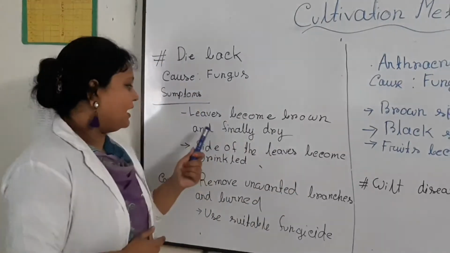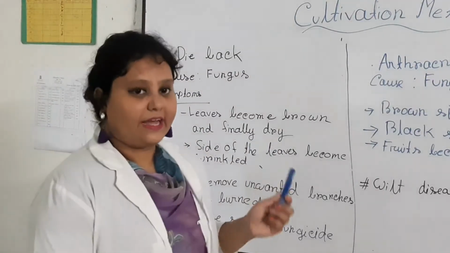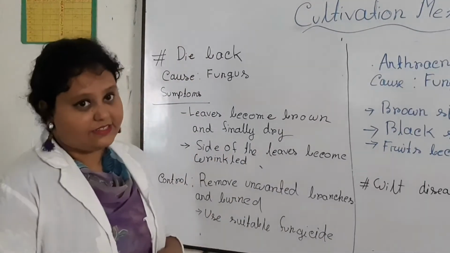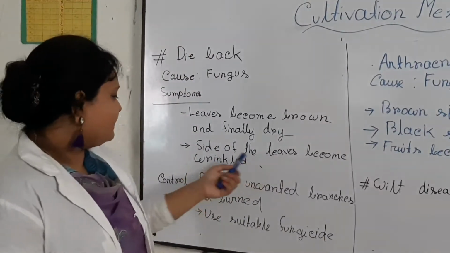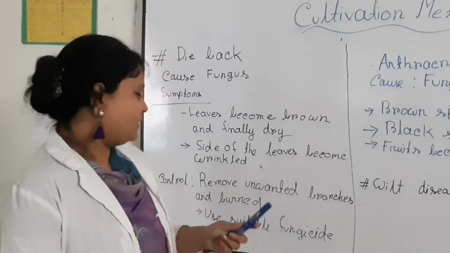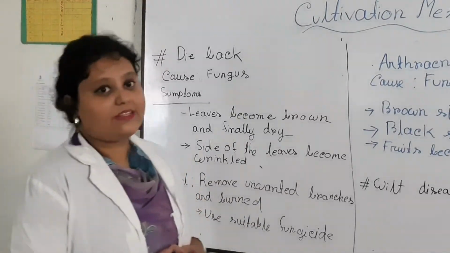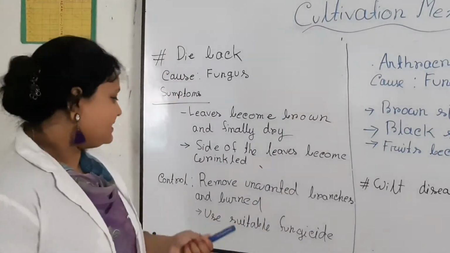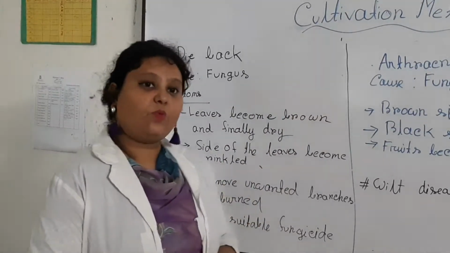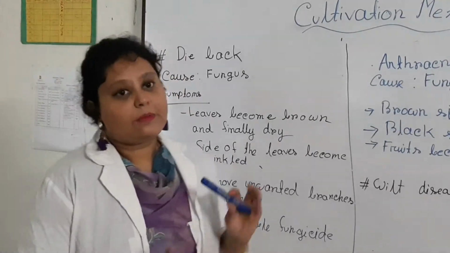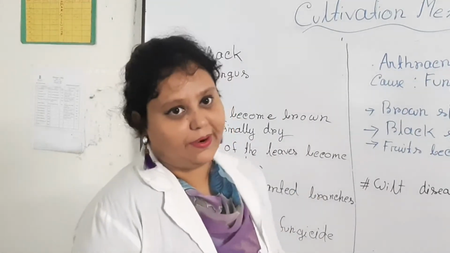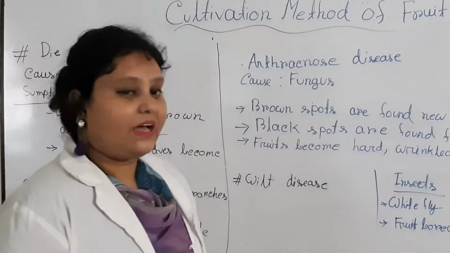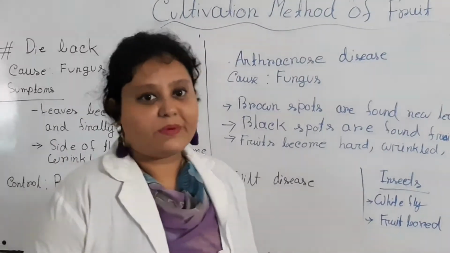The symptoms are that leaves become brown, all types of leaves can become brown and finally dry, and the sides of the leaves become wrinkled. To control this type of disease, we should use a suitable fungicide, remove unwanted branches, and the branches should be burned. The control of anthracnose disease is the same.